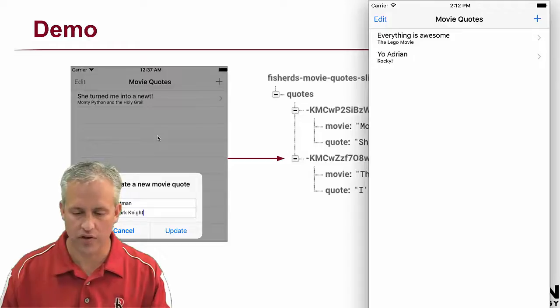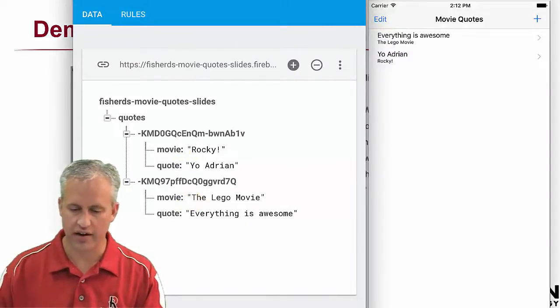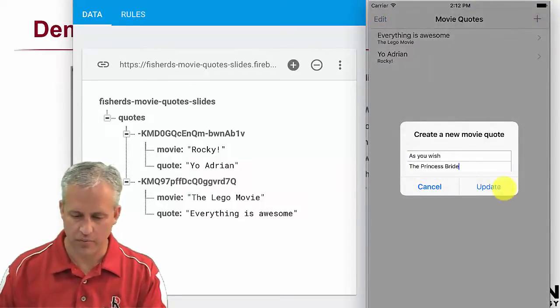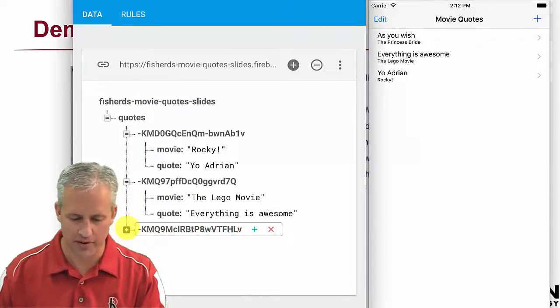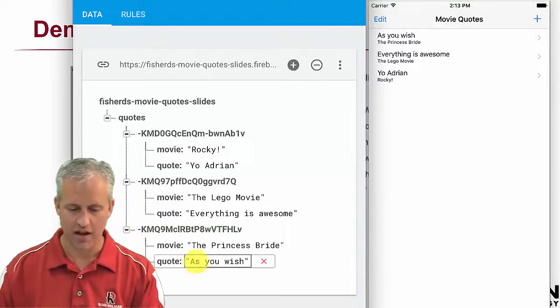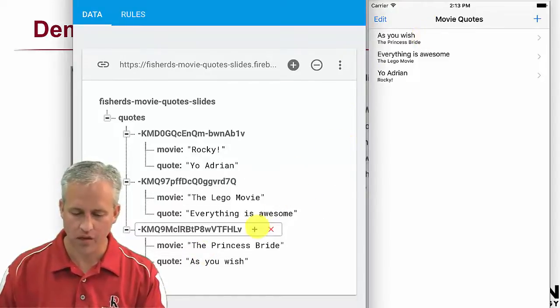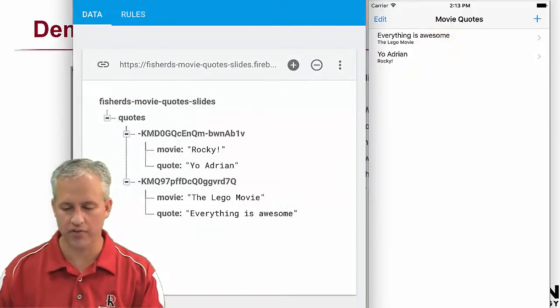So let's watch it in the Forge. If I bring my Forge up here, you can see that the one got added. Whenever I add something, so I'll add "As You Wish" from The Princess Bride. I was going to type, "My name is Inigo Montoya, you killed my father, prepare to die," but that's kind of long. So you can see the things show up in the Forge, which is kind of cool. Also, if you delete something from the Forge, it just goes away over my app, which is neat.